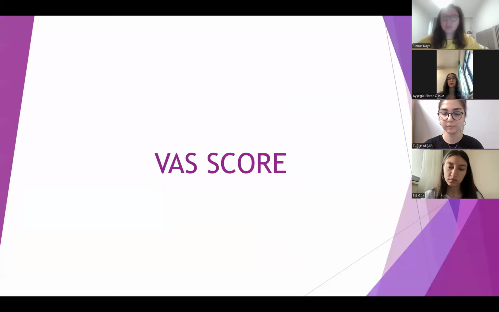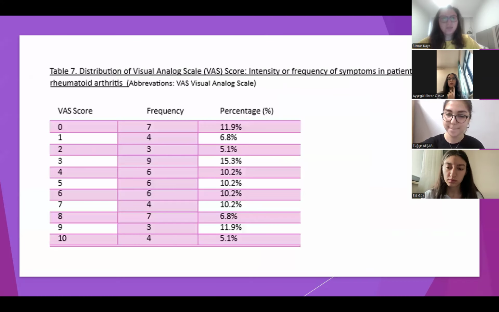Now I will continue with the VAS score. When we look at this table, the mean VAS score was 4.71, which indicates that on average, patients experience moderate pain, underscoring the chronic pain burden associated with rheumatoid arthritis. The distribution of scores reveals that while many patients report mild to moderate pain, a notable proportion experiences severe to very severe pain. The variability emphasizes the importance of a personalized pain management approach tailored to individual patients' needs.